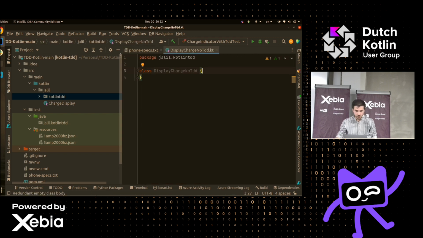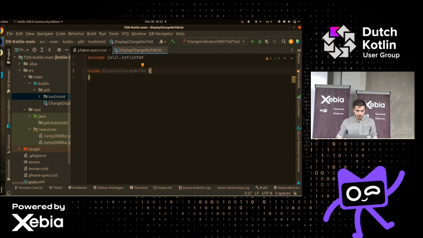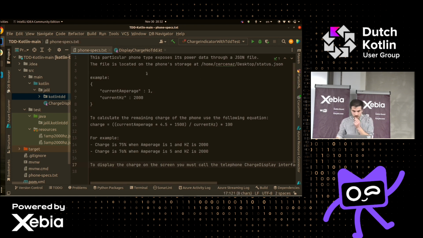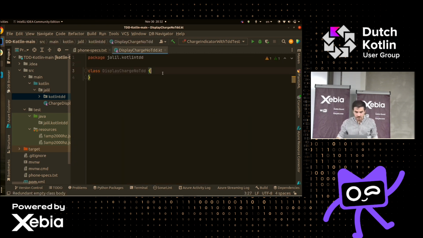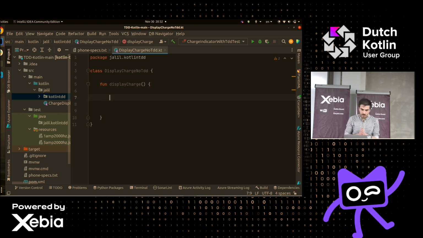So let's go through the problem statement one more time. It's exposed as JSON. The JSON looks like this, and we have this equation. Cool. So what is the first thing that comes to mind? The first thing is reading the JSON. So let's do something like this. Display charge, let's call it. Okay, cool. Kotlin, let's say.